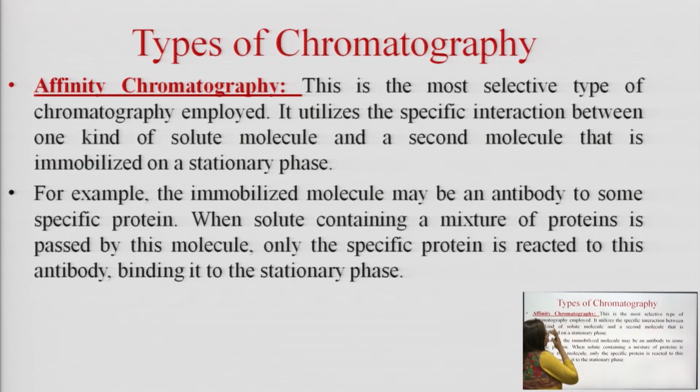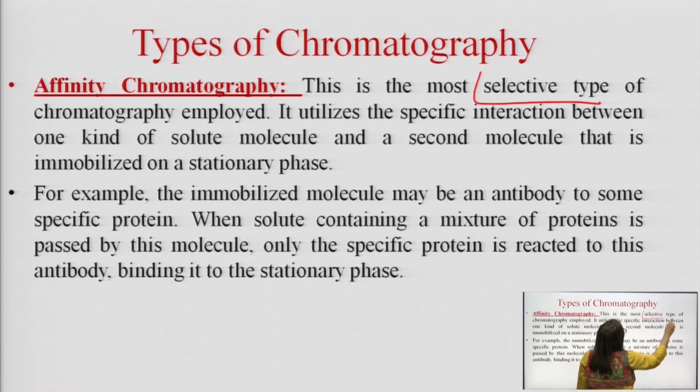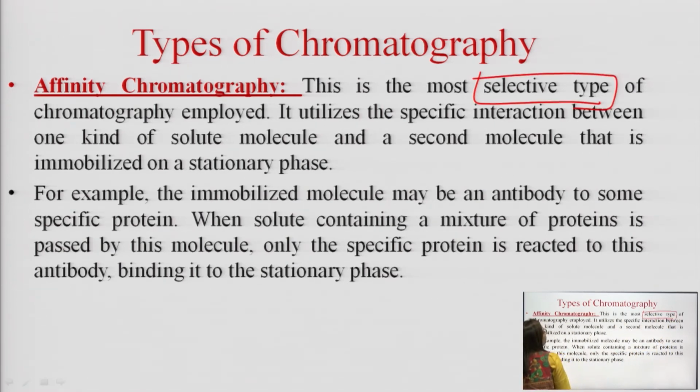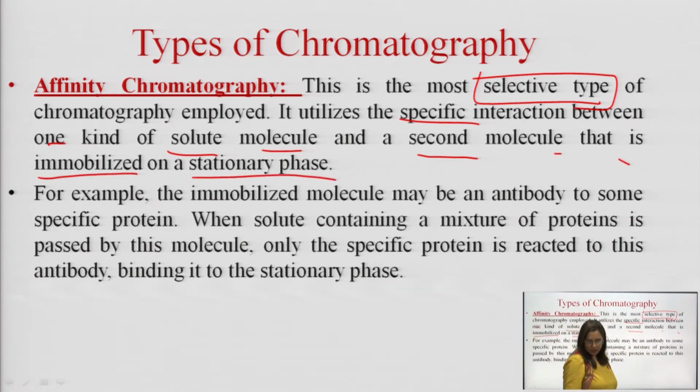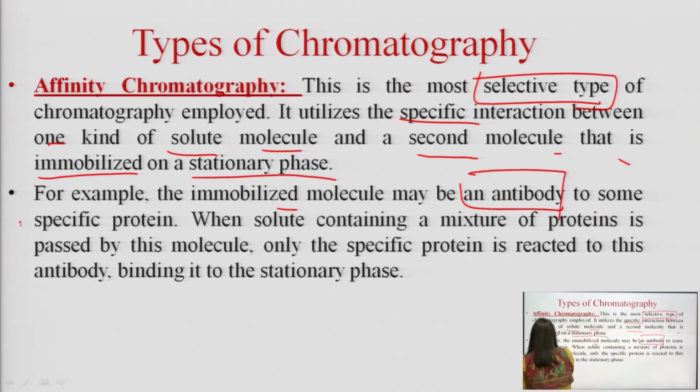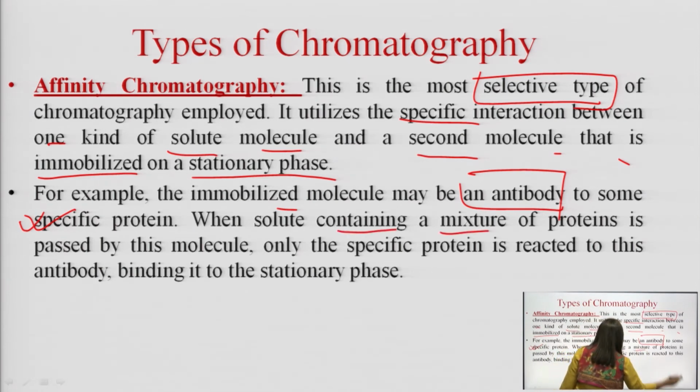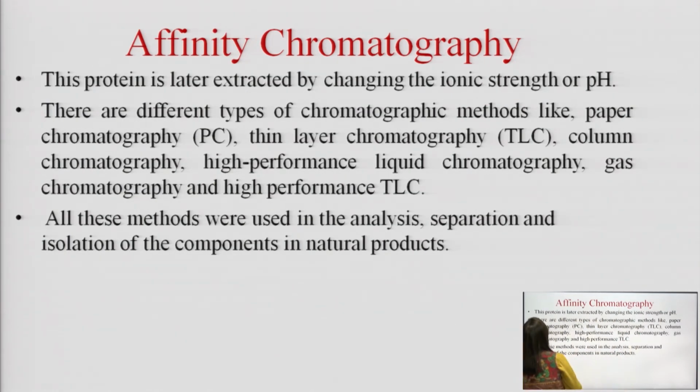Next is affinity chromatography. Again, this is a highly selective type of chromatography which utilizes specific interaction between one kind of solute molecule and a second molecule that is immobilized on a stationary phase. For example, immobilization of an antibody to some specific protein. So here only one antibody, very specific, very selective, could be separated out from a mixture of molecules, and hence it is a very selective type.